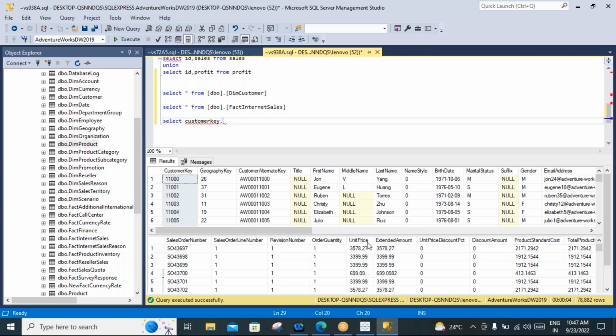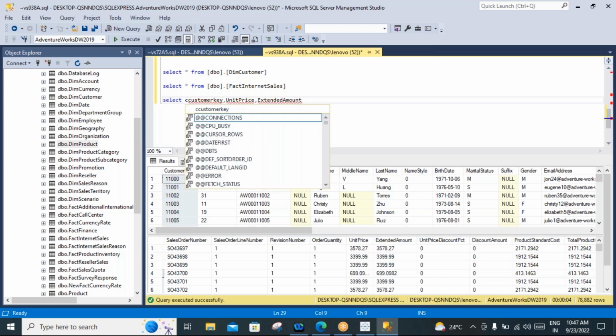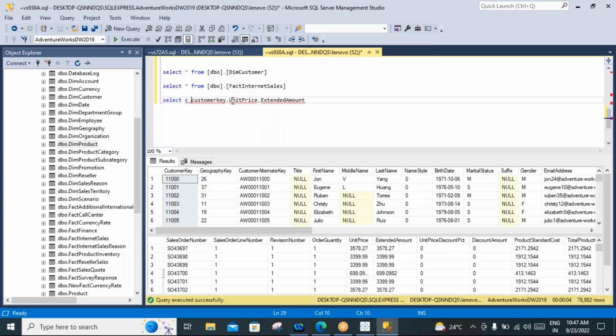What other fields do I want? I want unit price, comma, extended amount, both unit price and extended amount, not more than that. Okay, customer key we are taking from the customer table, I can take it as C, and this I am taking from the fact table, F dot unit price. This is also from the fact table, F dot extended amount.